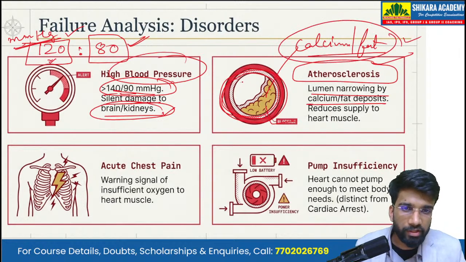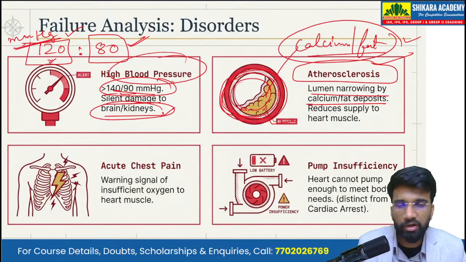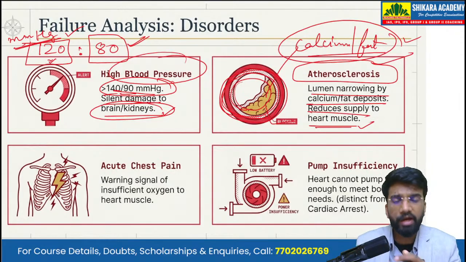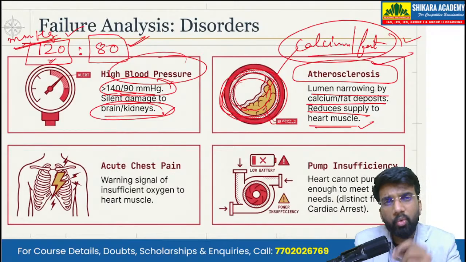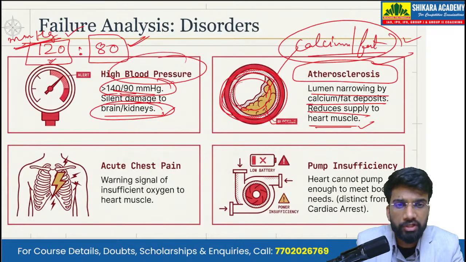When the lumen is narrowed, the effective supply of oxygen will not take place, and this also reduces supply to the heart muscles. The heart muscles, or the cardiac muscles, also require the supply of oxygenated blood, like the other tissues.